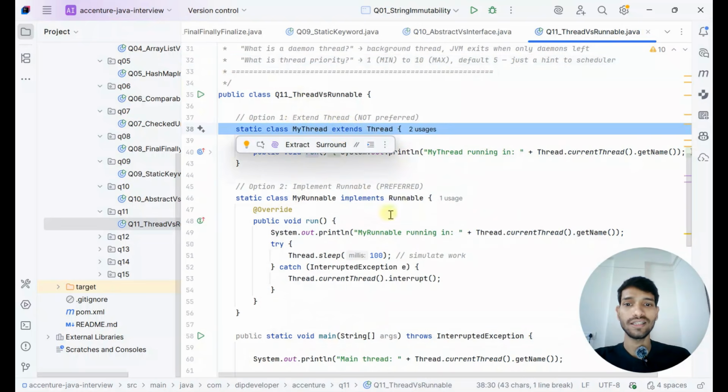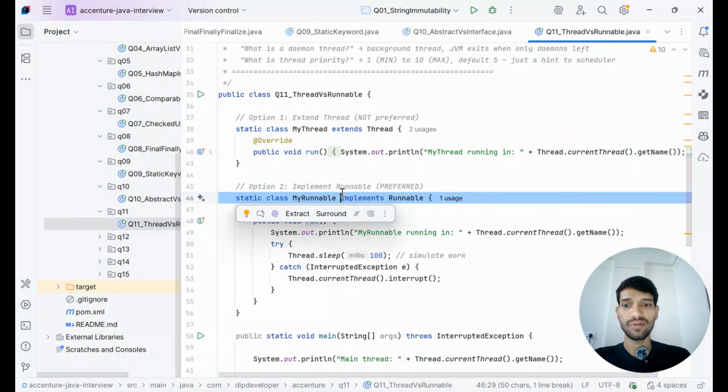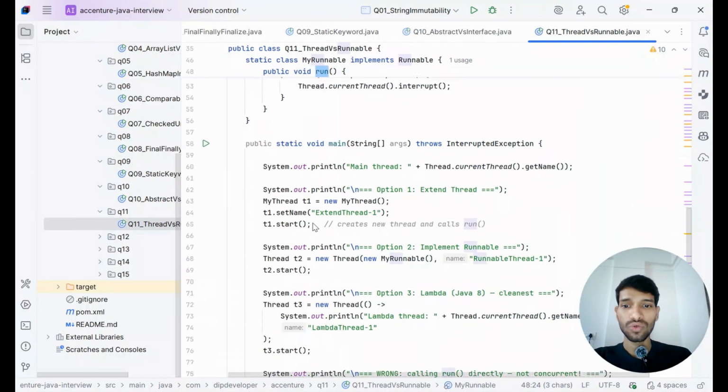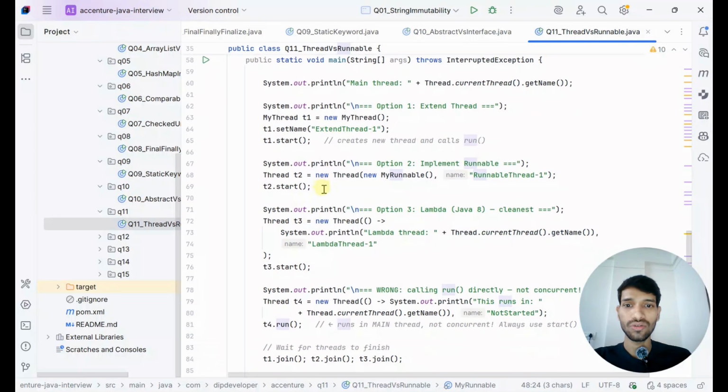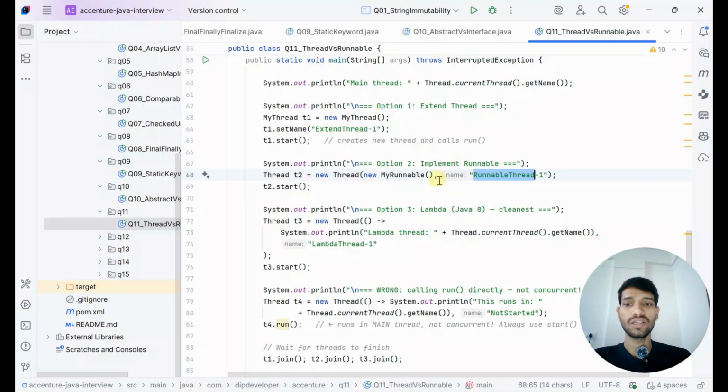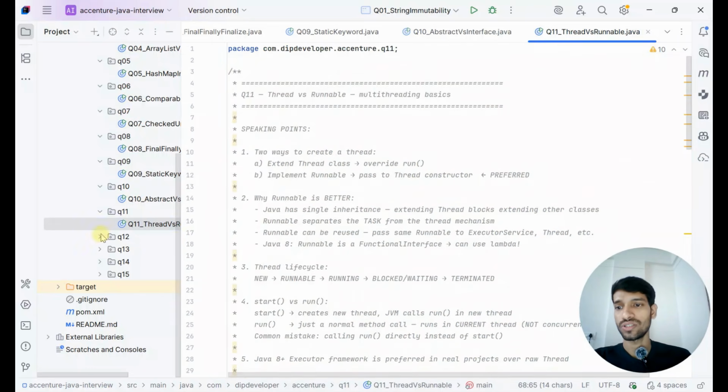Here one way is extending Thread, and another way is implementing the Runnable interface, and we are overriding this run method. To create a thread, we just need to create a Thread and pass this Runnable object and the name of the thread. Let's move to the next question.